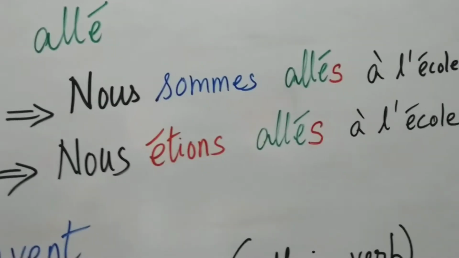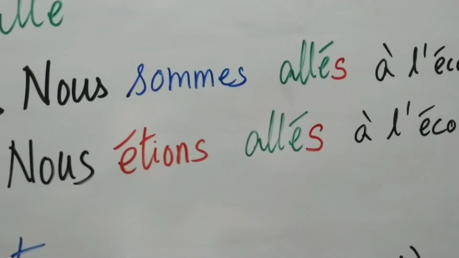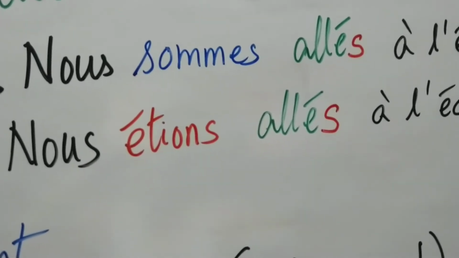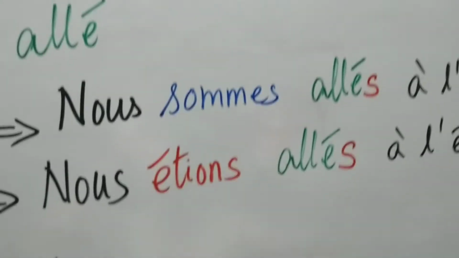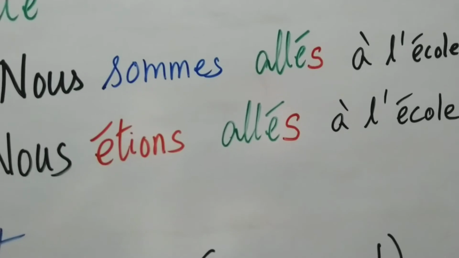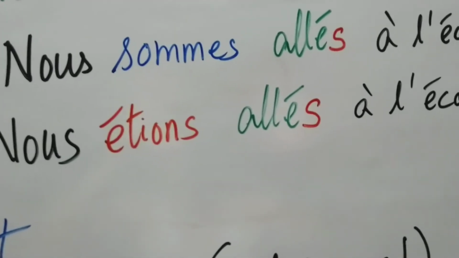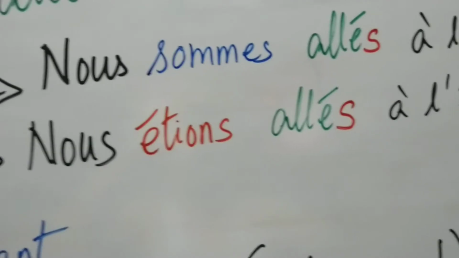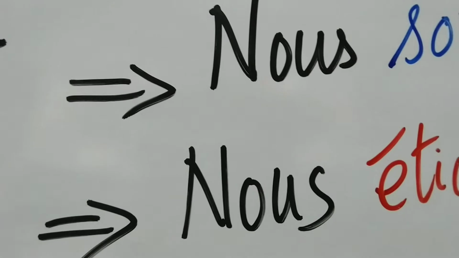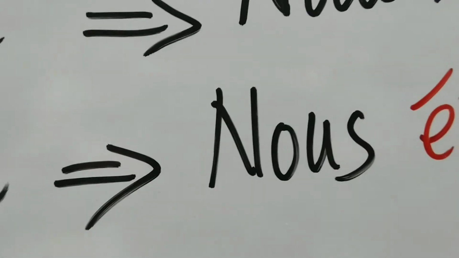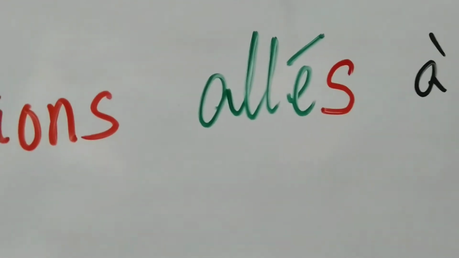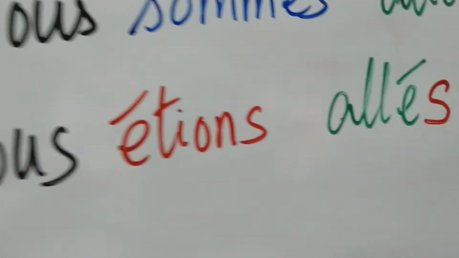So, since aller is an intransitive verb, it takes the present tense of the verb être. Être in the present tense with nous is sommes, S-O-M-M-E-S, to which we add the past participle of the verb aller. And here you have to make the agreement, because all verbs which take être in the auxiliary will have to agree in number and gender with the noun or the subject pronoun with which they are conjugated, in this case with nous. Nous is masculine plural, therefore we will add an S to the past participle.